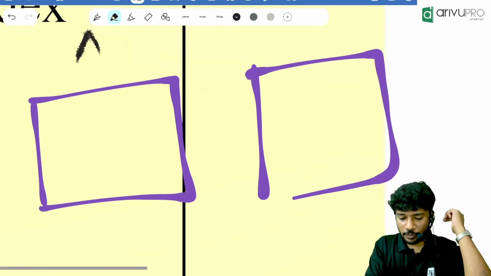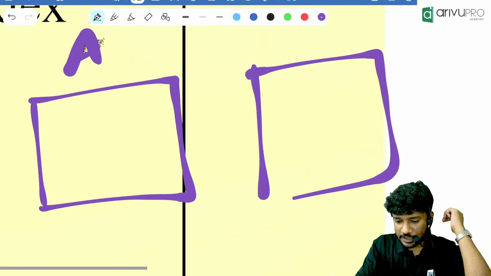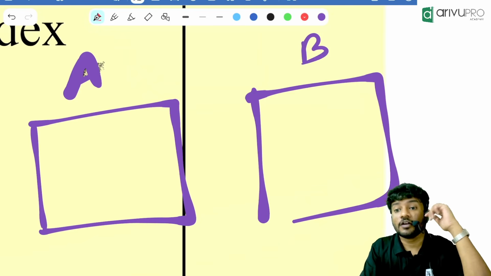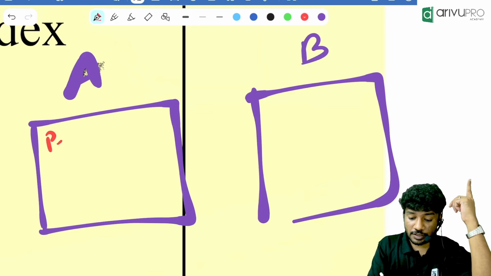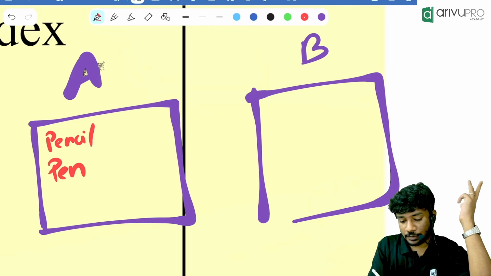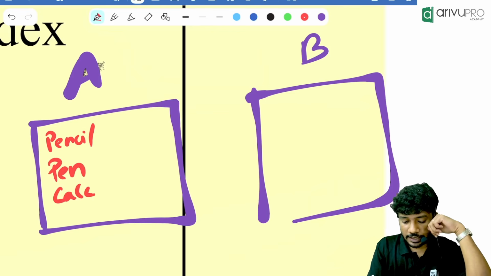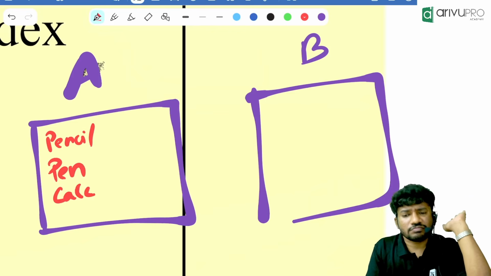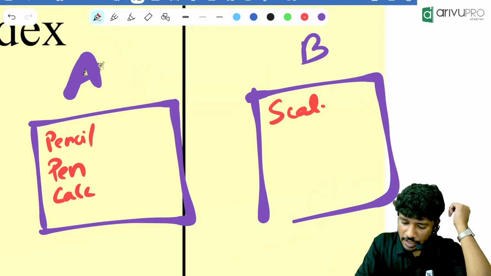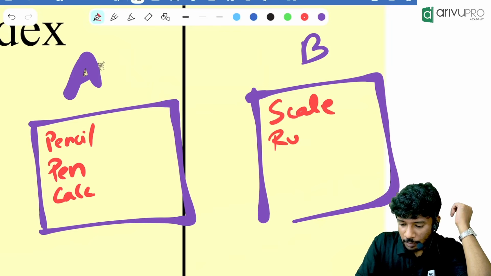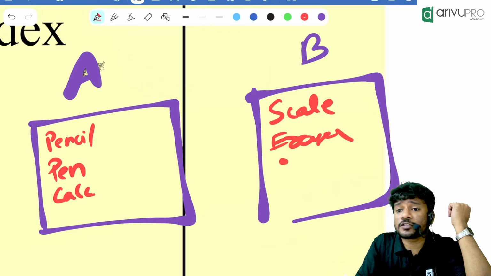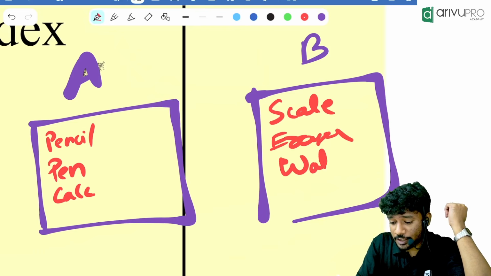One group is there, then a second group. A group of people, I mean students. The first group only wants a pencil for CA Foundation Quantitative Aptitude. They only want a pen and a calculator, that's all. Then the second group wants a scale, a rubber or eraser, and a water bottle to drink water.